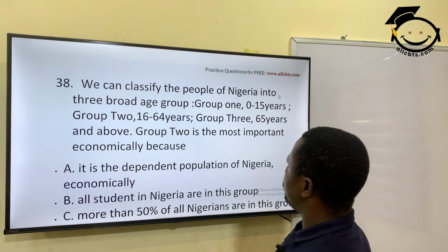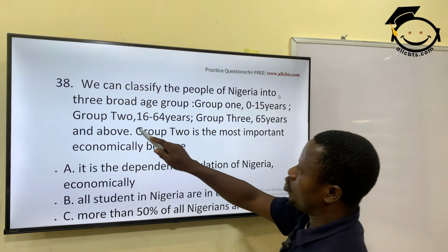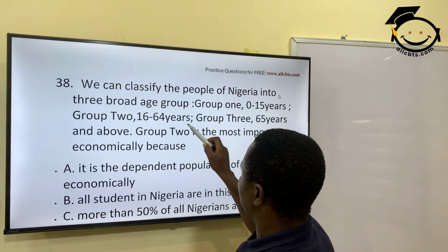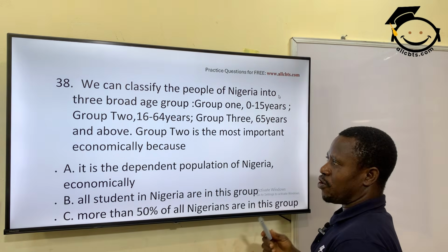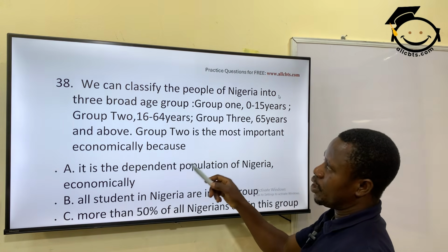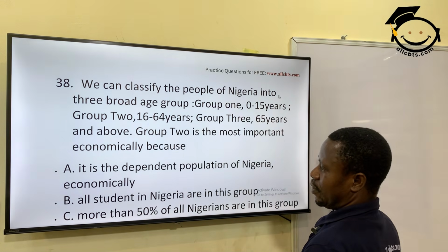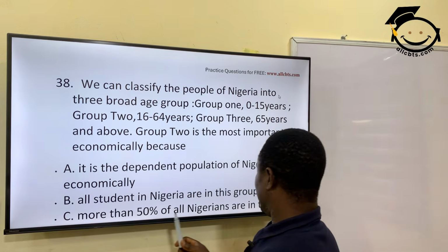You can classify the people of Nigeria into 3 broad age groups. Group 1, 0 to 15. Group 2, 16 to 64. Group 3, 65 years and above. What do you call Group 2? 16 to 64. They are the most important to the economy. Why? It is the dependent population of Nigeria? No, the dependent population are Group 1 and Group 3. All students in Nigeria are in this group. More than 50% of Nigerians are here.